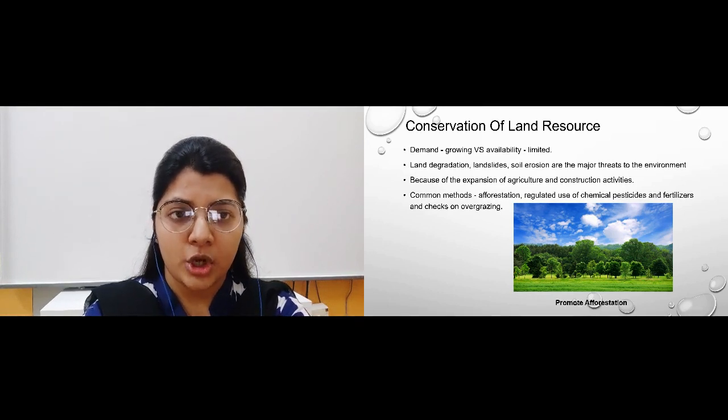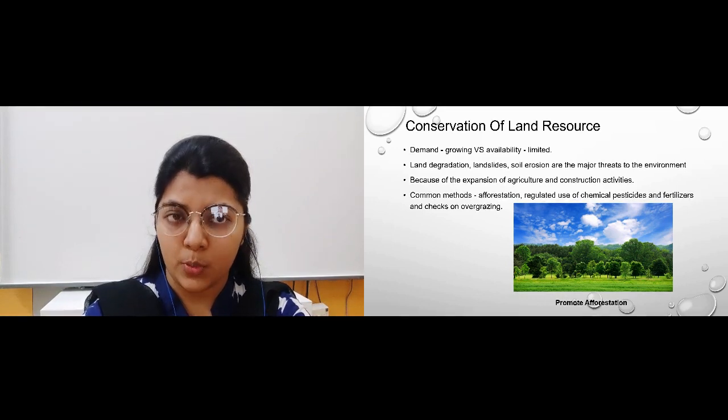Now again, because of the expansion of agricultural and constructional activities, there is so much land degradation, landslides, and soil erosion happening. So what should we do? We should always think of land conservation measures so that we can protect our land resources. Now common methods are, say for example, afforestation.